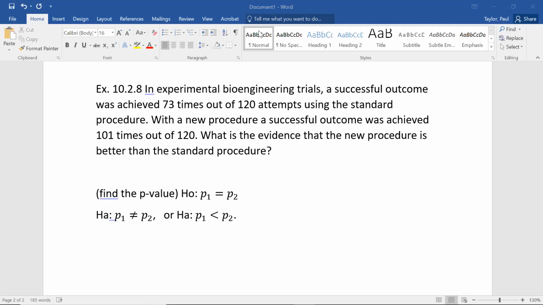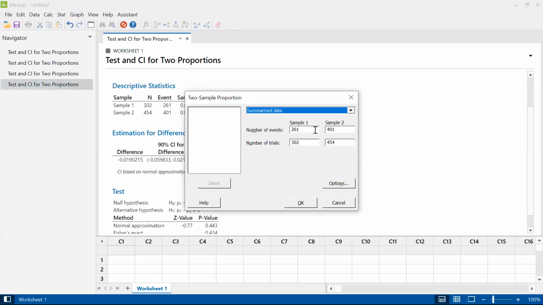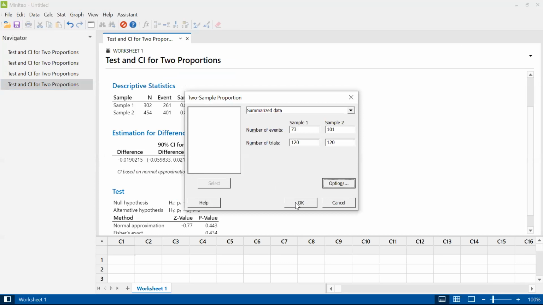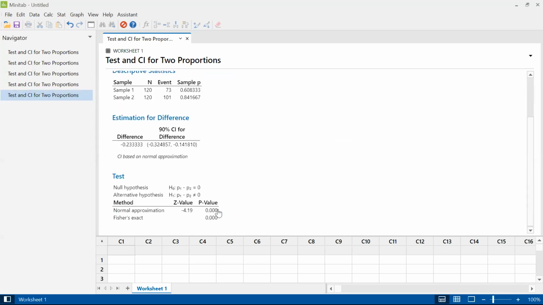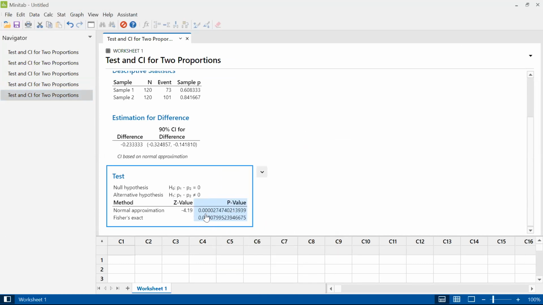Let's flip over to MAT375. Stat, basic statistics, two proportions. The old way, it was 73 out of 120. The new way, it was 101 out of 120. Let's do it first with a not equals, see what we get for our hypothesis test. So very small. Let's get lots of decimal places here. So with not equals, using the normal approximation version, this is 0.000027 is my p-value.